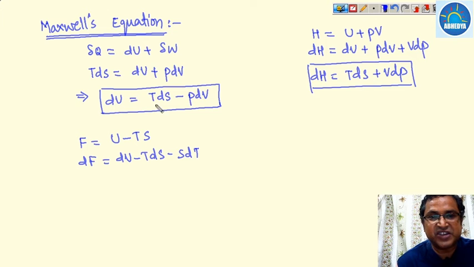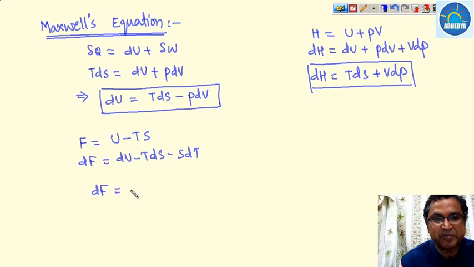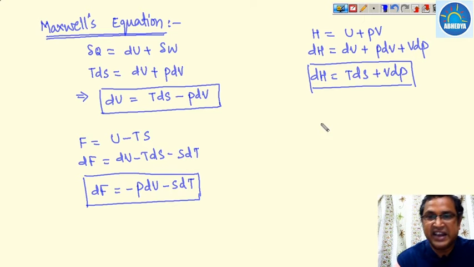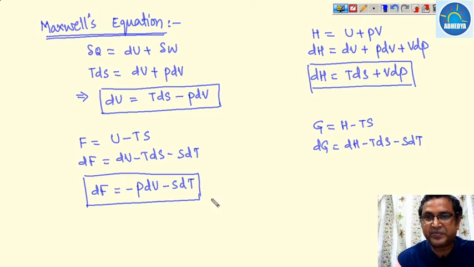But we see that dU minus TdS is nothing but minus PdV, so this dF may be written as minus PdV minus SdT. So this is nothing but your third property relation with respect to Helmholtz function. And similarly for Gibbs function, G is H minus Ts. If we differentiate, then dG is equal to dH minus TdS minus SdT. Now dH minus TdS is nothing but VdP, so this dG will be equal to VdP minus SdT.